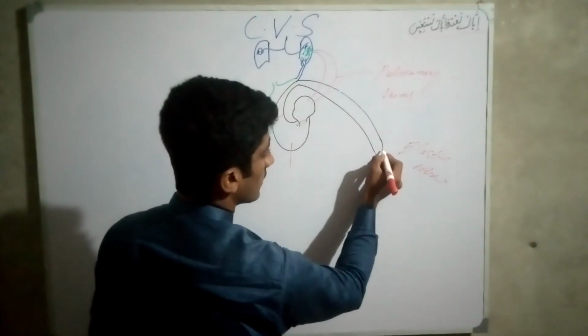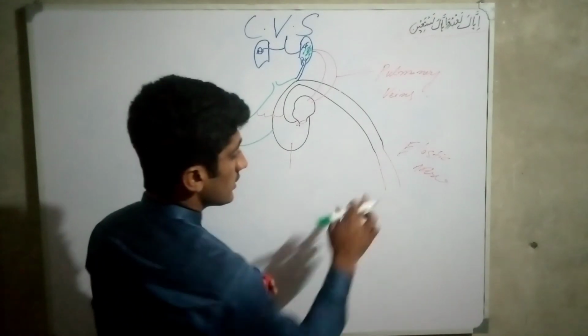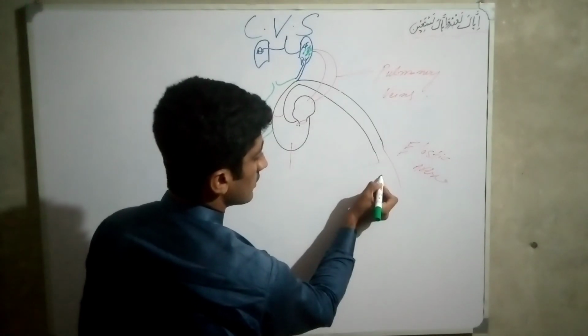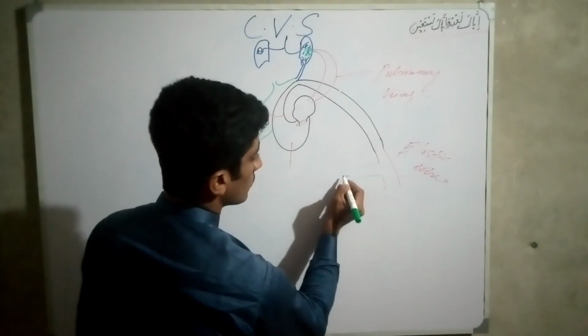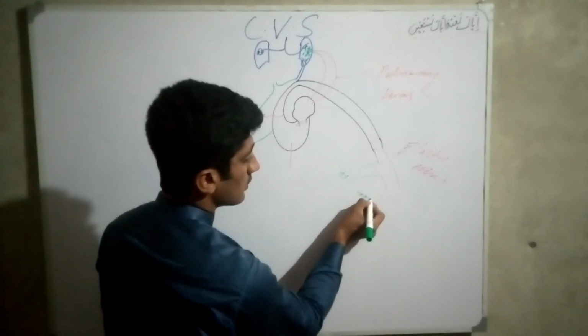This is the large artery, students, and this large artery changes into middle sized arteries. These are called muscular arteries.